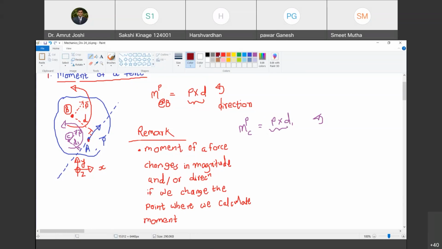And now let us, we have done this in the last class, but let us do it once more because it is an important concept. Let me say that I have considered this point D here, and I want to know what is the moment of this force P at point D. Are you with me? Yes, sir. Okay. So in your mind, hold the body at D. Because of this P, P will be transferred here as it is. So P will remain the same. The point D will experience a tendency of translation under the action of this P, and it will also experience a tendency of rotation.